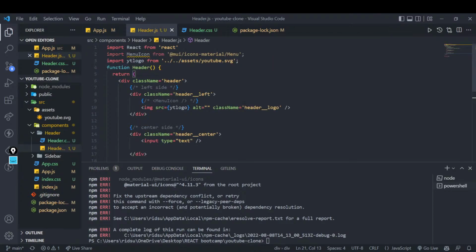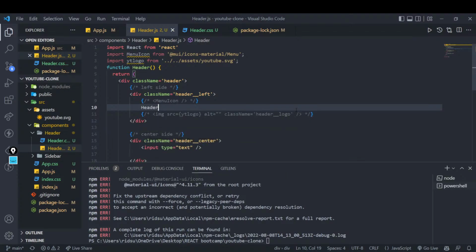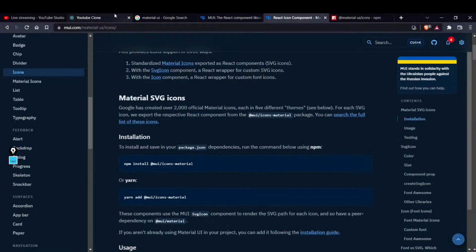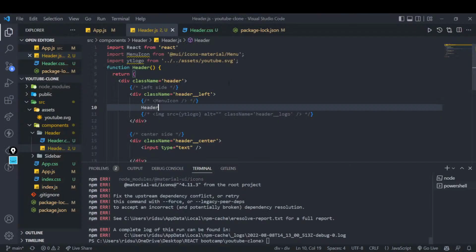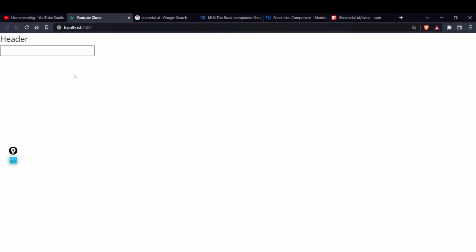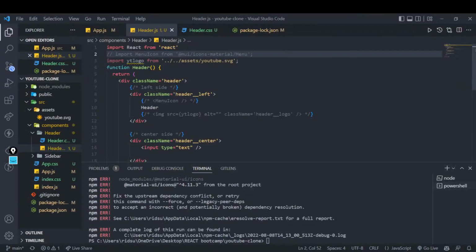I think the icon will also come up. Let's see if we type just header over here. Let's see if this will come up or not. If this comes up properly, that means... okay, module not found, right? There is only a problem with that, nothing else. Cool, right? See, header is also coming up, so that means there was only an error with these material UI icons.